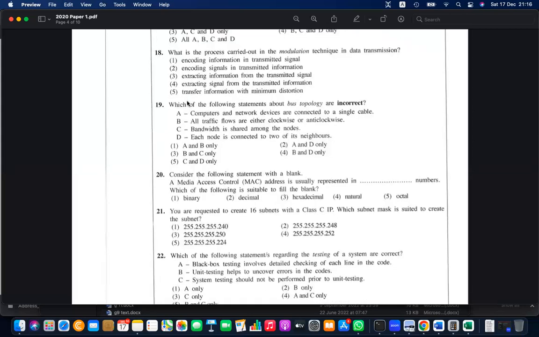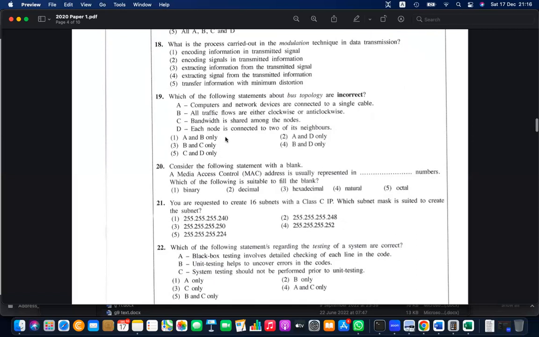Question 19. Which of the following statements about the bus topology is incorrect? Bus topology is like connecting bus stops: a single baseline connected using T connectors. Computers on the network are connected to a single cable. That is true, but they are asking what is incorrect. It's connected to the single cable using T connectors. That is true, but they are asking what is incorrect.